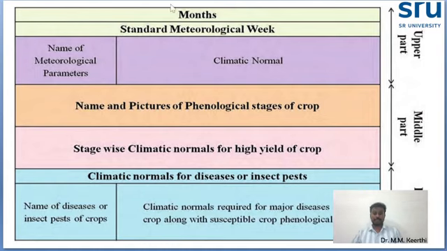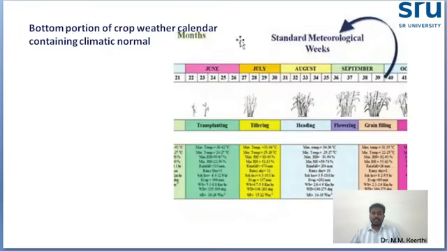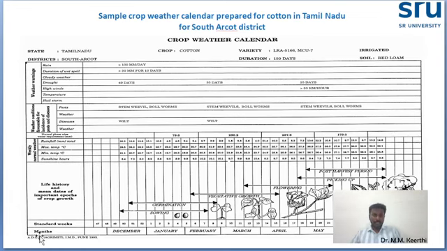You see this picture. These are the codes for the top, middle, and bottom parts. Here I will show the last picture so it is easily understood. In the bottom, crop details will be there, month wise with standard weeks. For example, in December, the 15th standard week, the sowing season will start, followed by germination, vegetative stage, flowering stage, picking stage, and post-harvest. So all the details stage wise will be there.